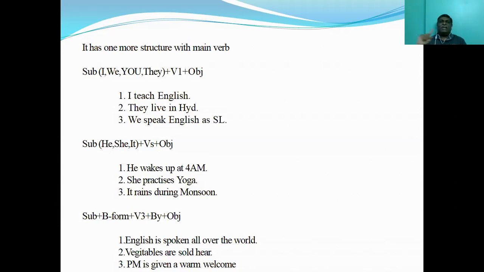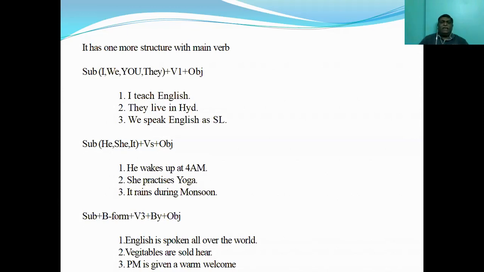He takes breakfast. So we are using Vs form. So with all he, she, it, we are using Vs form. This is the structure of simple present tense. In simple present tense, we have two verb forms, namely V1 and Vs form. Vs is used with singulars and V1 is used with plurals except I.